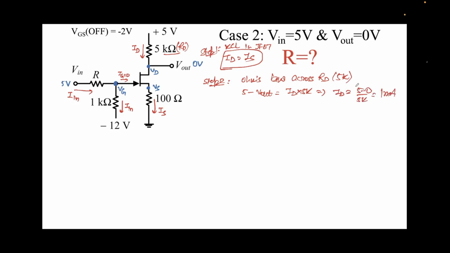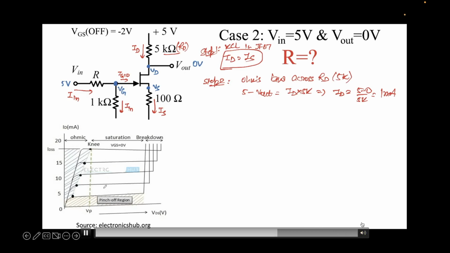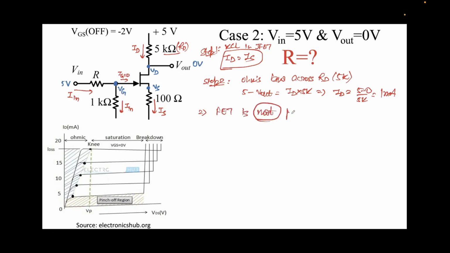Now this is important. We notice that some finite, non-zero current is flowing through this FET. This means this FET is not in pinched off condition. So this FET is operating somewhere in this blue regime. So I can write: FET is not pinched off. This is important. This means VGS is greater than or equal to minus 2 volts, because this is the VGS off condition. This was given to us.